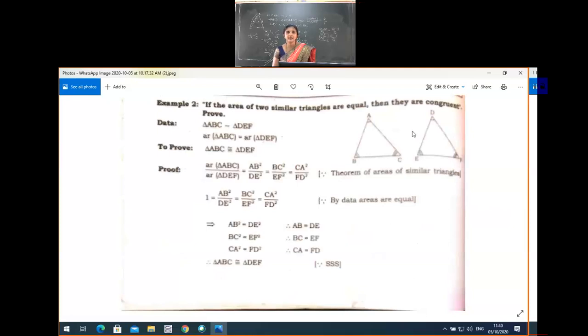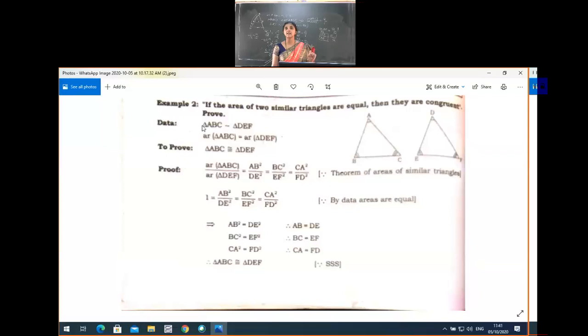Is it blurry? Okay, it is visible, no? If the area of two similar triangles are equal. So here we have one more problem, an old textbook problem: if the areas of two similar triangles are equal, then they are congruent. Prove it. Similar triangles having equal area, then we have to prove that the two triangles are congruent.